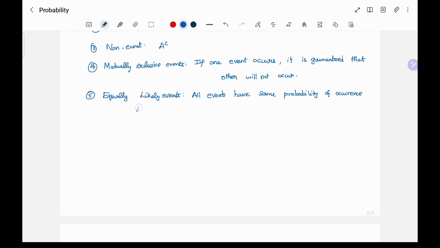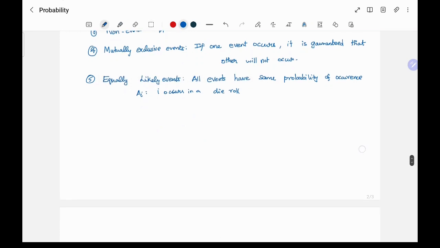For example, if 1 occurs in a die roll, that is an equally likely event. But if we take A1 and A even, then that is not equally likely, right? A even is the number of even numbers. So this is 1 by 6, but this is 1 by 2. So these are not equally likely. But the event that each number occurs is an equally likely event.